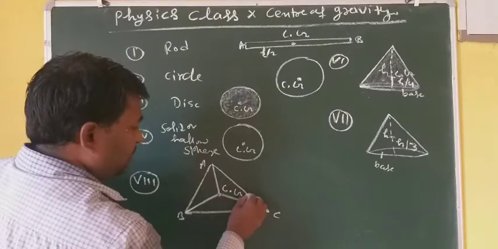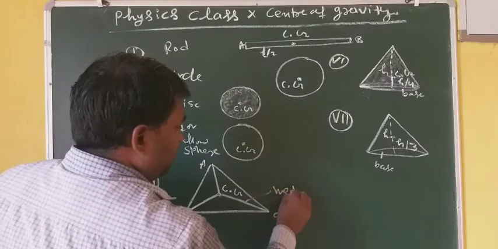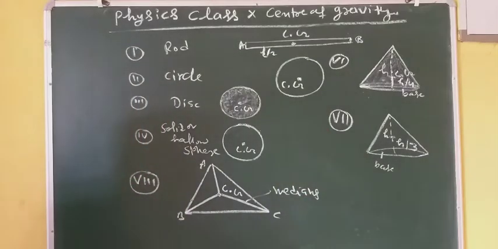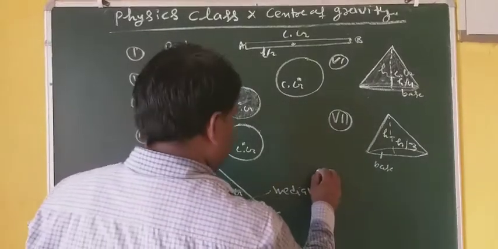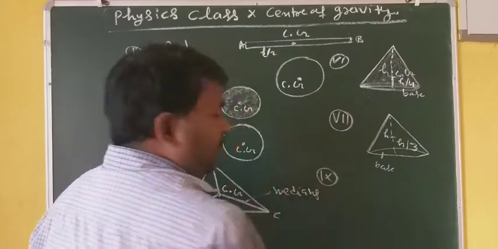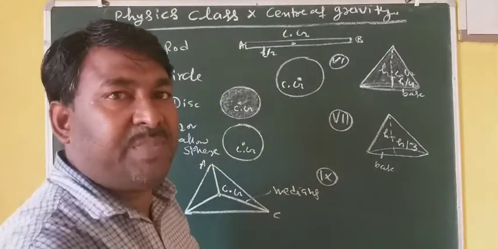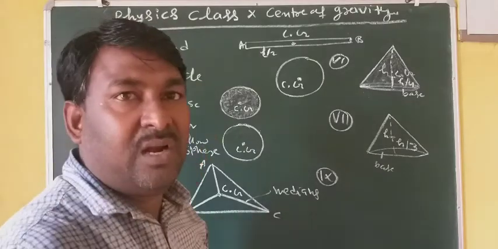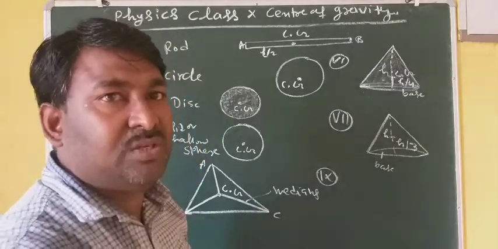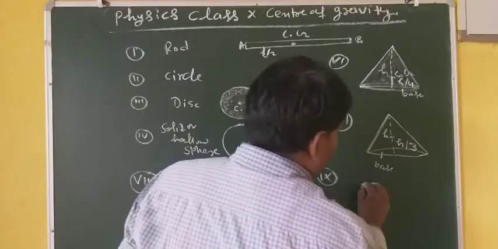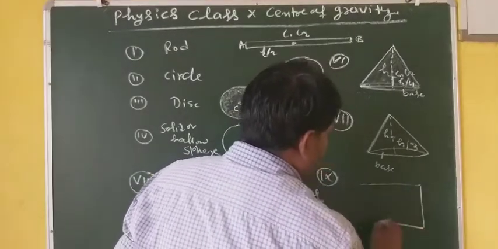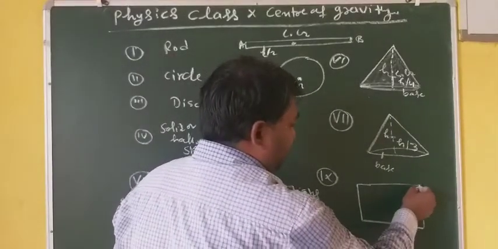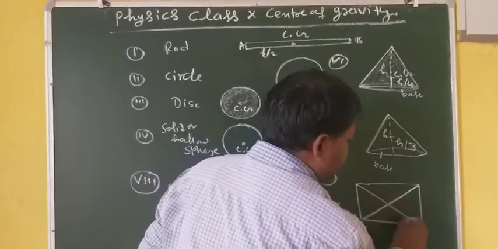This is CG and these are medians. Okay, so the point of intersection of medians. And for any other regular shape like a square, rectangular shape, parallelogram, trapezium, for all these, this CG will lie at the point of intersection of their diagonals.